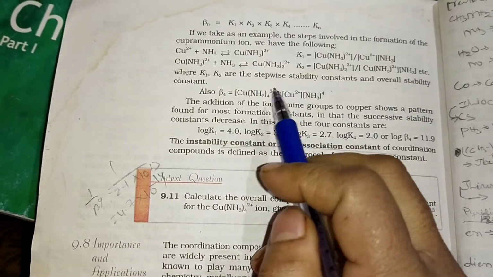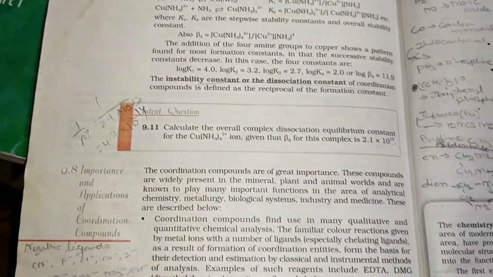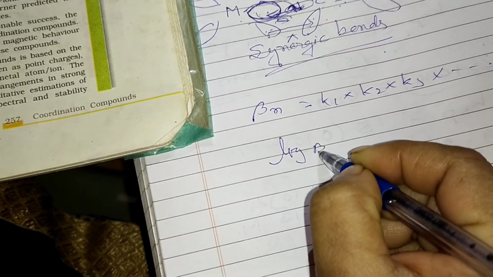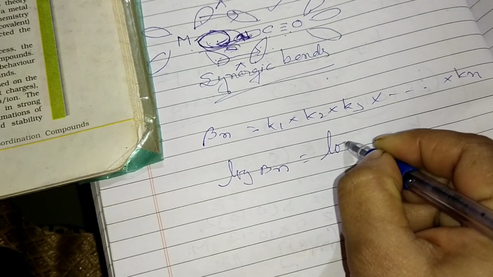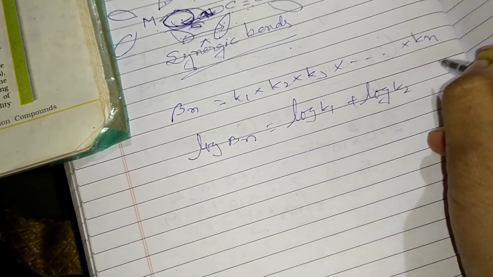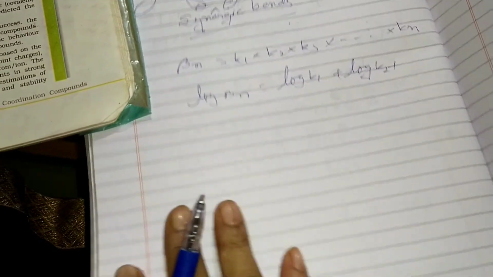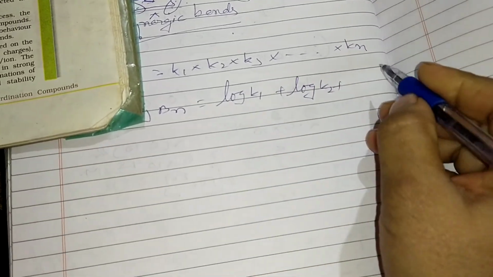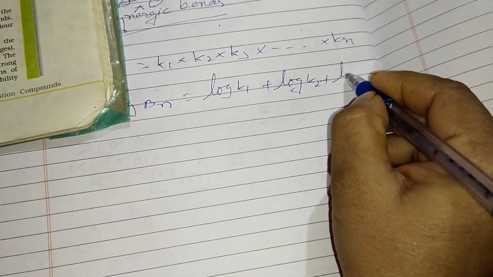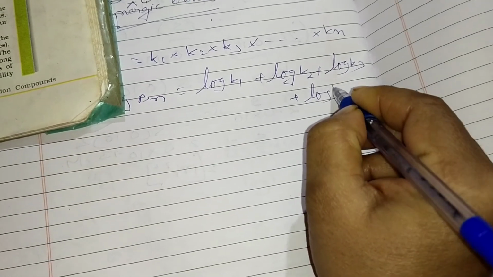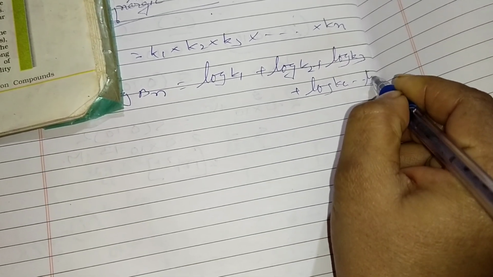If we take the log of both sides, log beta n equals log K1 plus log K2 plus log K3 plus log K4 and so on up to log Kn, when we apply the formula log of A into B equals log A plus log B.